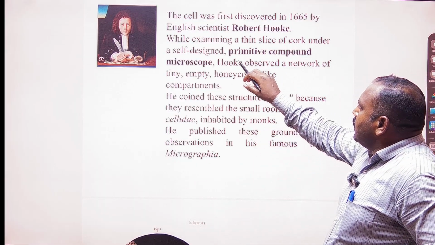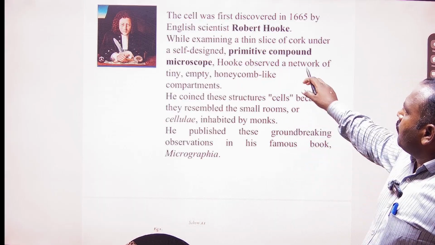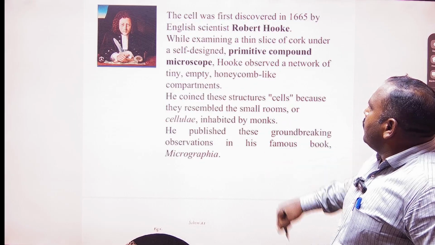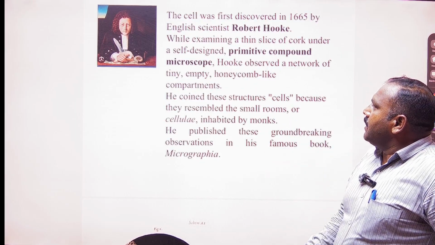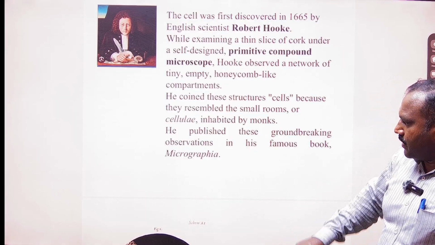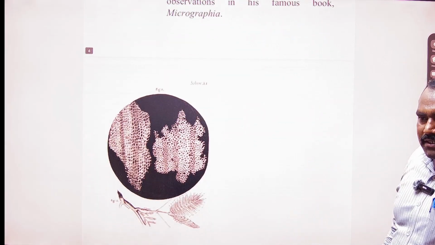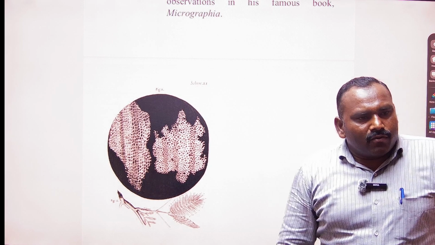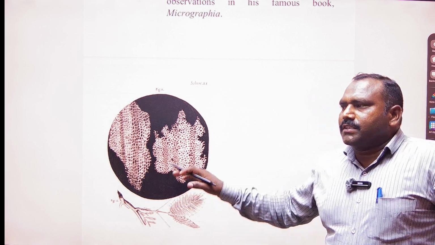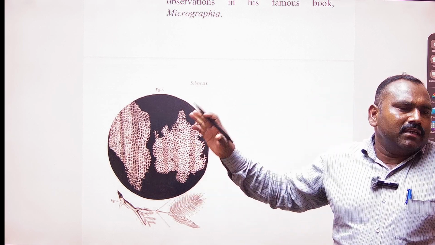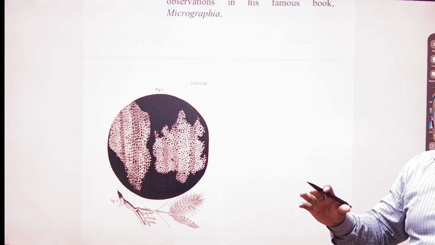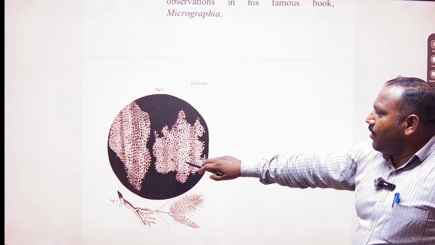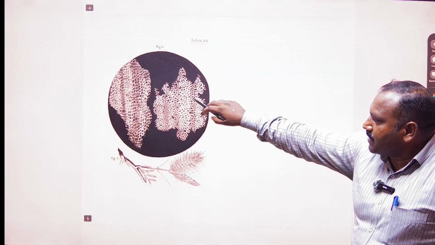Hooke observed a network, an empty, tiny, honeycomb-like structure. Earlier, such a structure was beyond normal human vision, but with the help of the compound microscope he was able to observe this honeycomb-like structure.